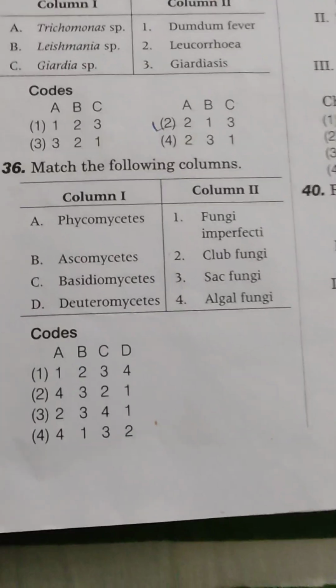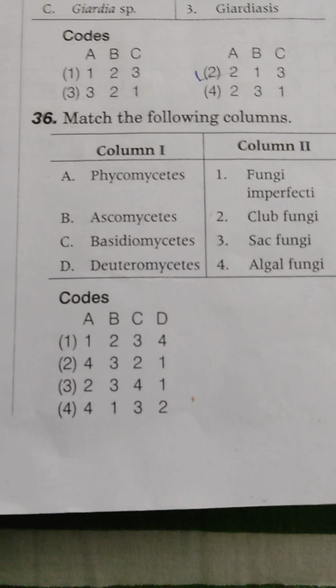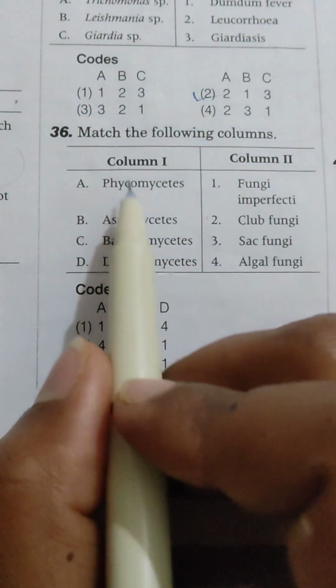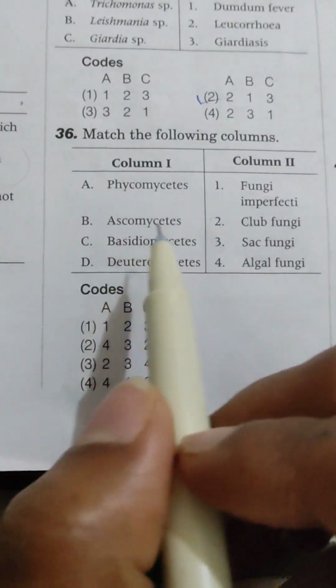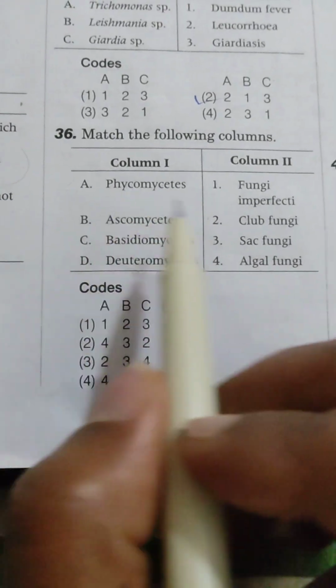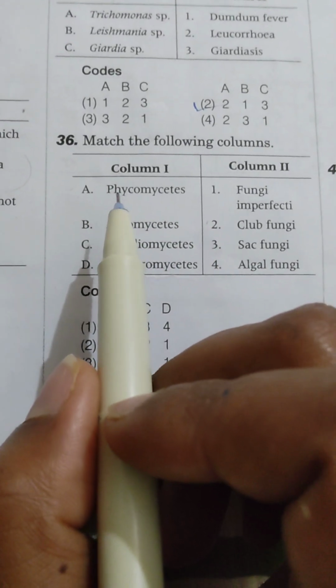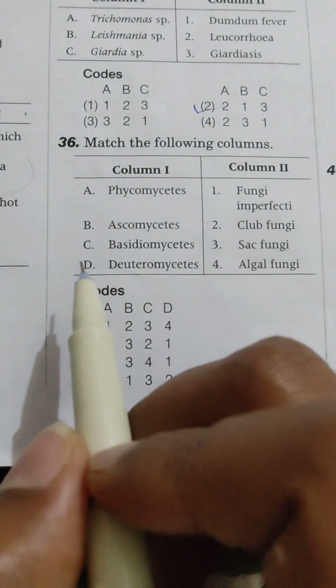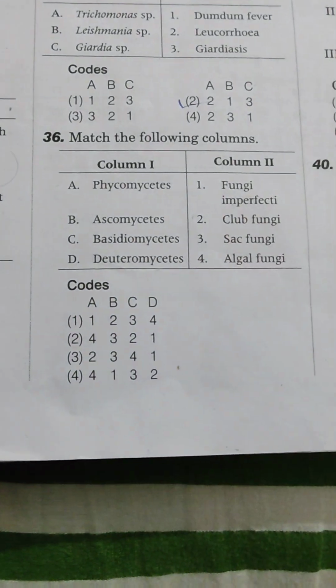Next is match the following columns, question 36. Here we find the different groups of fungi, like Phycomycetes, Ascomycetes, Basidiomycetes, Deuteromycetes.